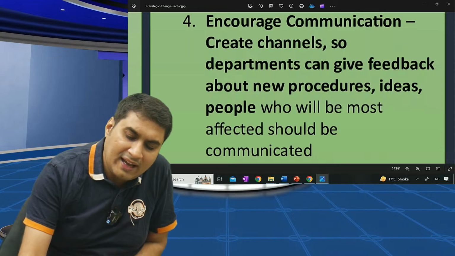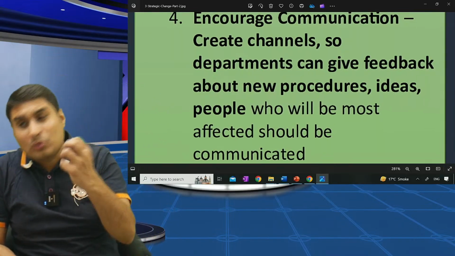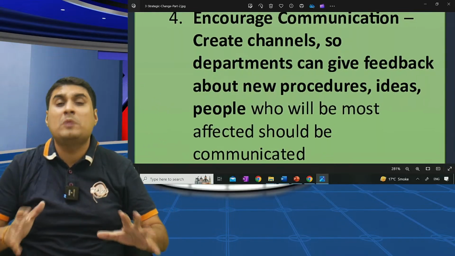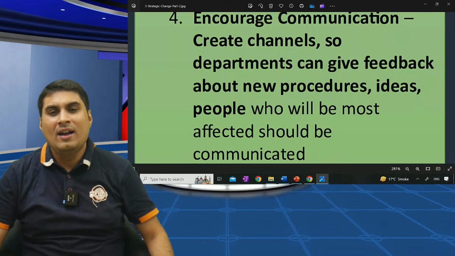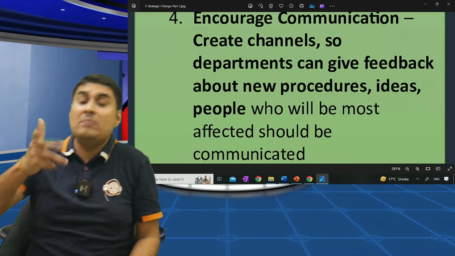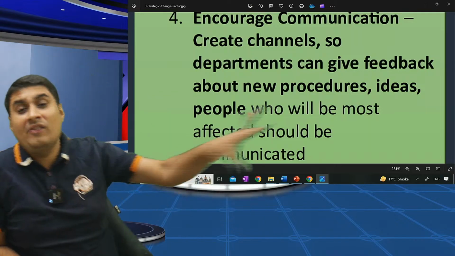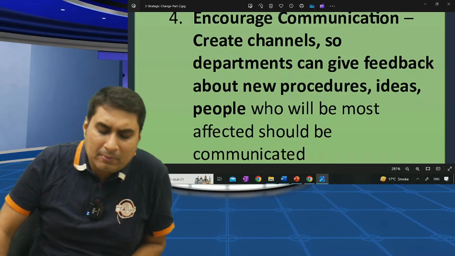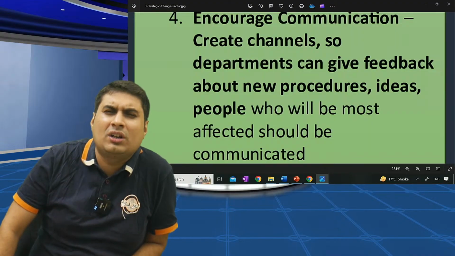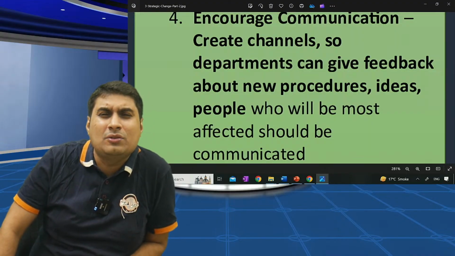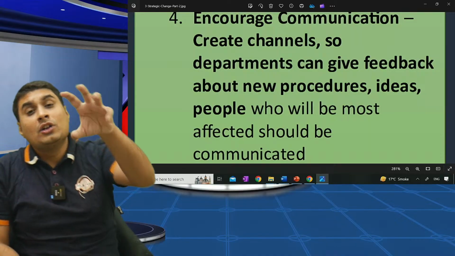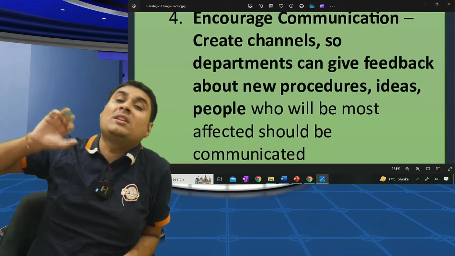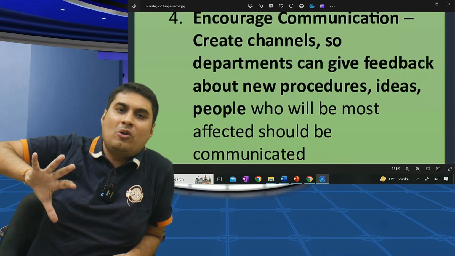Fourth, encourage communication. Tell them to communicate, especially those people who are going to lose jobs. Tell them what problems, or maybe in Zomato we are changing the way work is done. Ask them, to help them. Create channels so departments can give feedback about new procedures, new ideas, new services. Are you clear? A proper channel should be there so they can give feedback. So this problem is coming in new products, new services, etc. So work is proper.